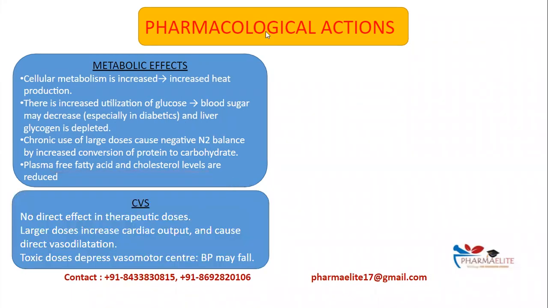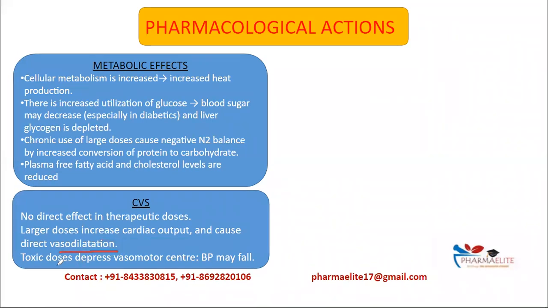Next is the CVS. So there is no direct action on CVS at therapeutic doses, but large doses will increase cardiac output, and this will cause vasodilation. And at very toxic doses, it will depress the vasomotor center, and BP may fall. So it will cause vasodilation and then lowering of blood pressure.